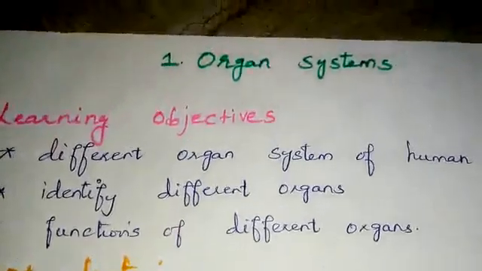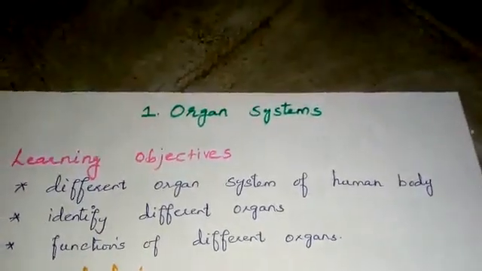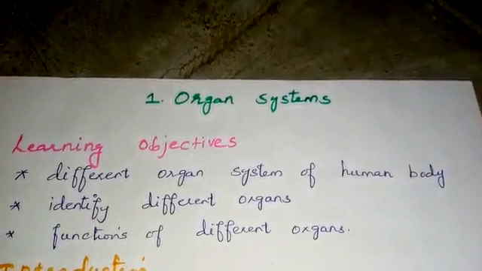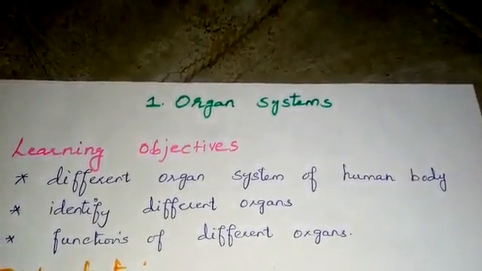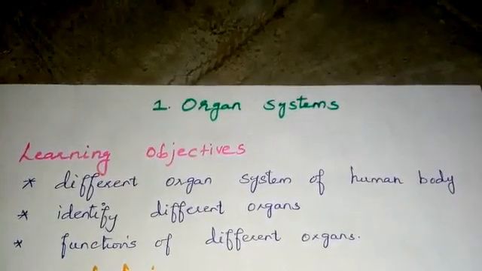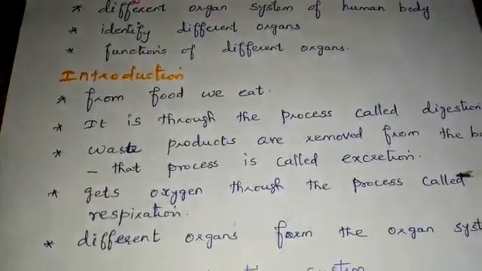What are the objectives we are going to learn from this lesson? First one, know about different organ systems of the human body. Second one, identify different organs. Third one, understand the functions of different organs. Let us start the lesson with the introduction.